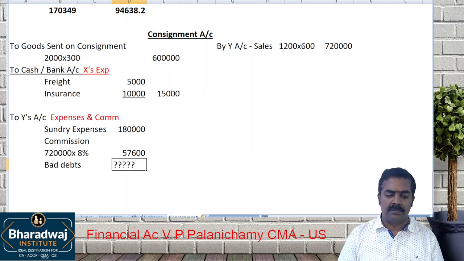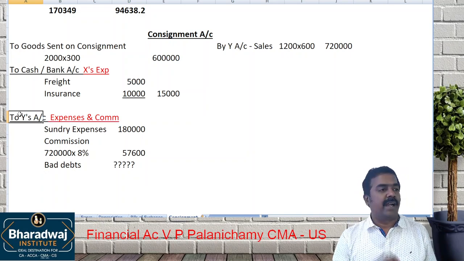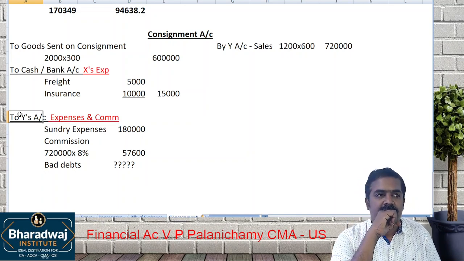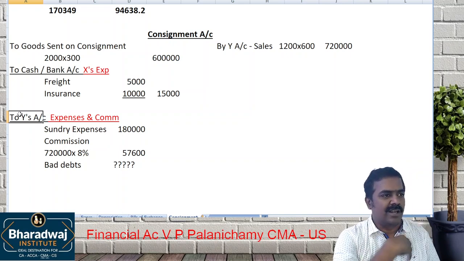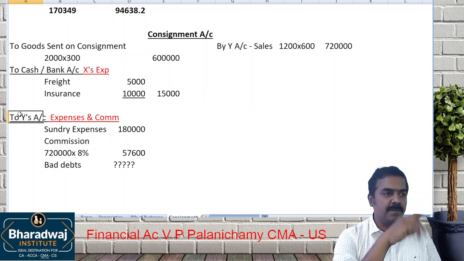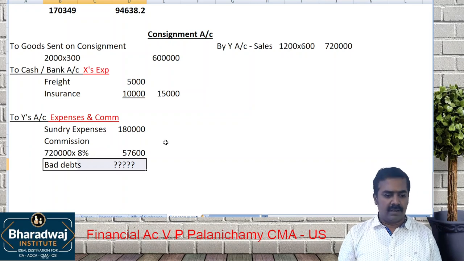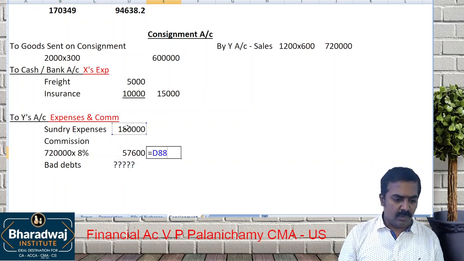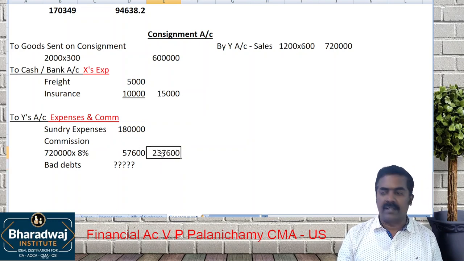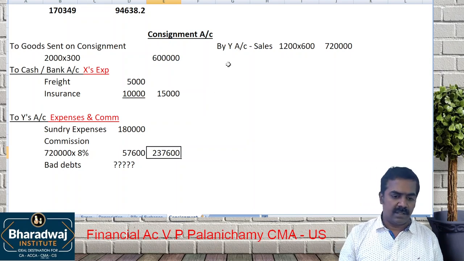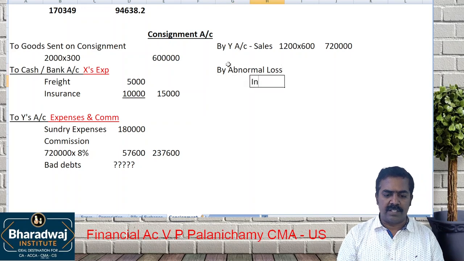Wait. Whether bad debts will come? No. Why no bad debts? Bad debts will be borne by whom? The agent. The consignee will take care of bad debts, so it is not a loss for the consignor. It is an expense for the consignee only. So bad debts will not be recorded. So the total: 1,80,000 plus 57,600. What is the total? 2,37,600.